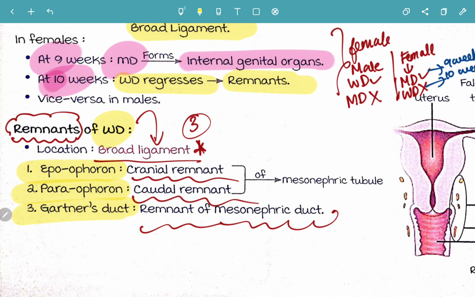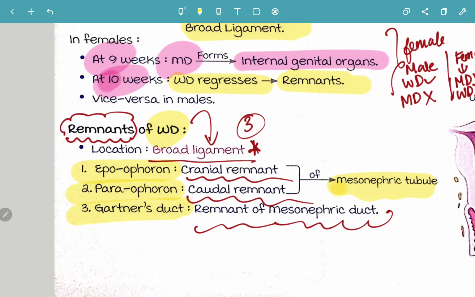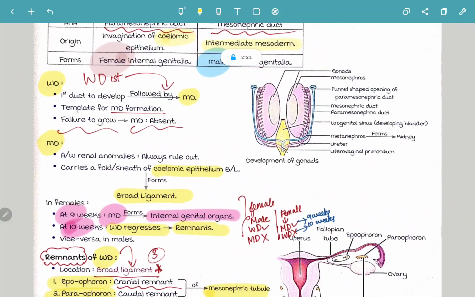So again, I am revising the remnants of the Wolffian duct. All the remnants will be located in the broad ligament. It comprises mainly three things: epoophoron, which is the cranial remnant, paroophoron, which is the caudal remnant, and Gartner's duct, which is the remnant of the mesonephric duct. Both the epoophoron and paroophoron are of the mesonephric tubule. So this much is more than sufficient, guys.